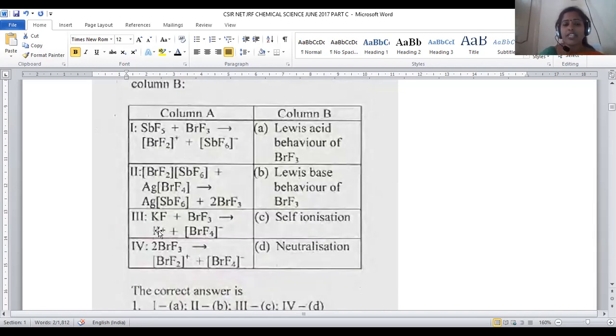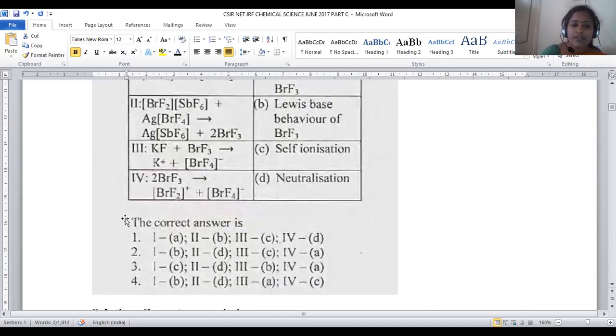But here we have potassium, being a first group element, more electropositive when compared to bromine. That's the reason why it very easily releases F minus, so that K+ and BrF4 minus will be generated. So in this, BrF3 is accepting F minus, hence you can say Lewis acid nature is there. Electron pair acceptor here. For this, option number 3, A will be the right answer.